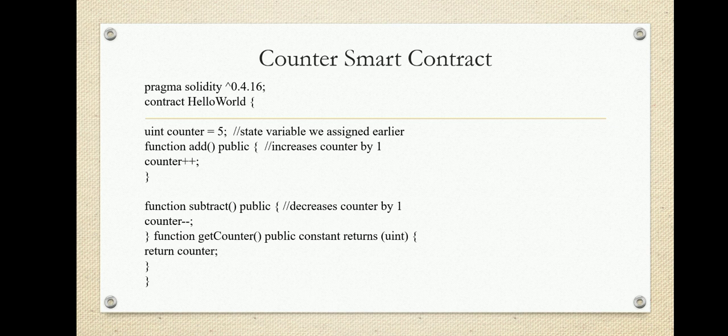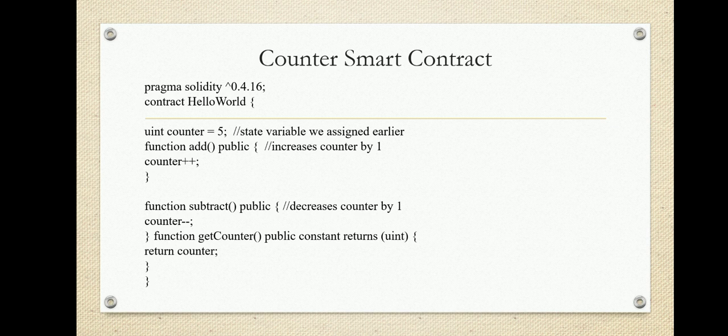So in this contract we have a function for add. In order to increment the counter value, we have an add function. So how to define the function: we need a function keyword, the name of the function is add. There are no arguments within the function. Then we have a scope, the scope is public. Within that we are going to increment the value, counter plus plus. So with the help of the add function we increment the value of the counter variable by 1, that is 5 plus 1.